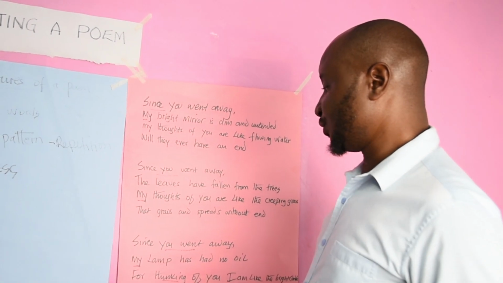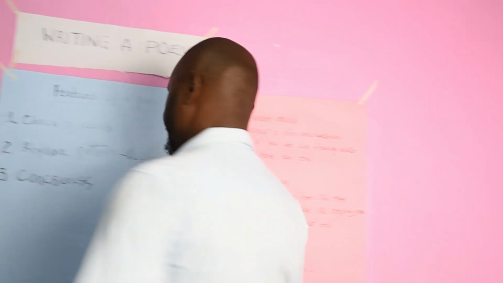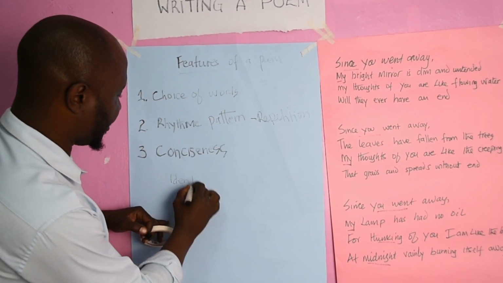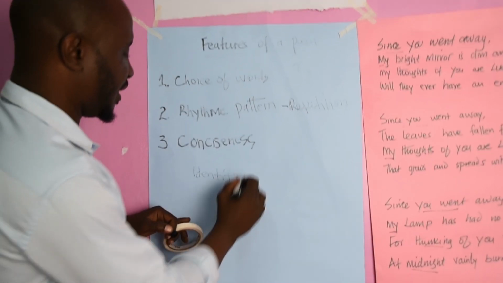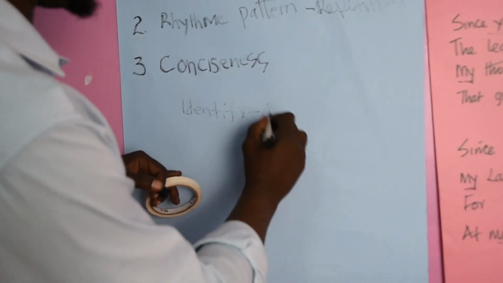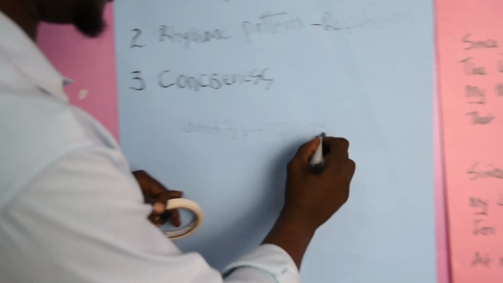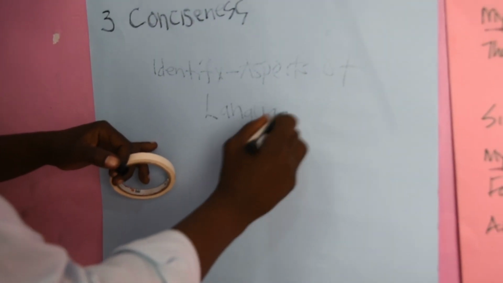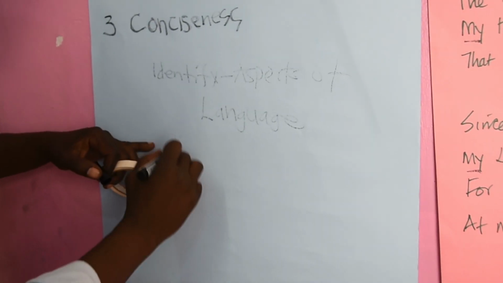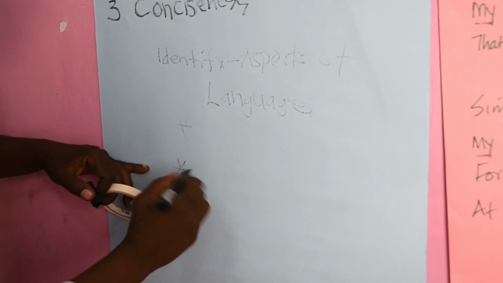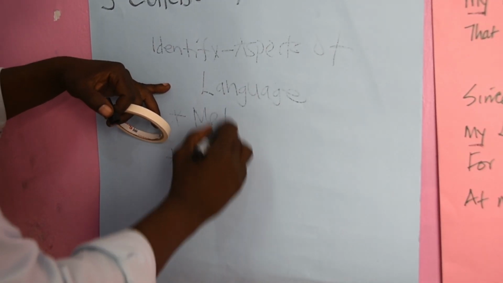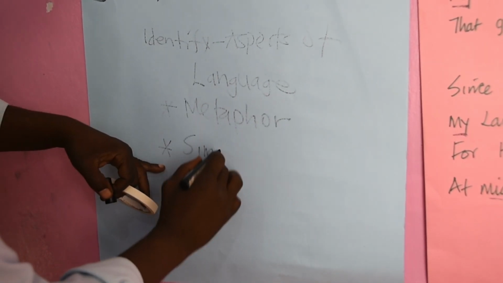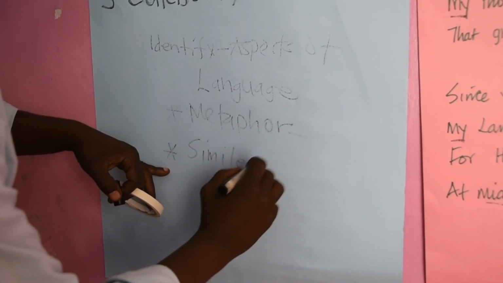And here, as an added activity, I want you to identify for me aspects of language. The aspects of language that I would like you to identify for me are metaphor and simile.